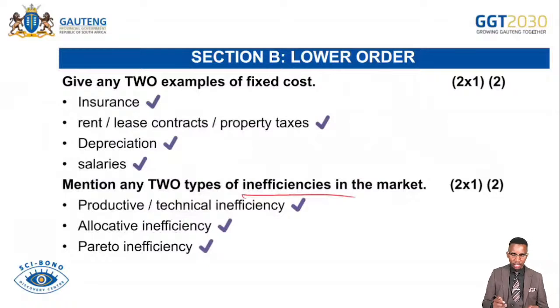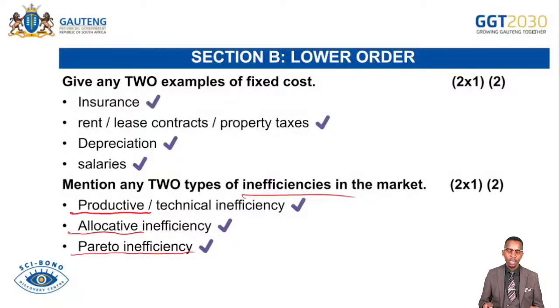Remember, productive inefficiency will occur when goods are not produced or made available at the right quantity, right quality, and the right time. When goods produced do not satisfy the consumer utility. And then also allocative inefficiency occurs when available resources are not used to the optimal level. And then Pareto inefficiency occurs when it is impossible to make someone better off without making someone worse off.